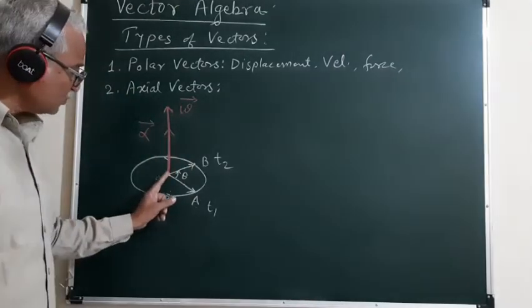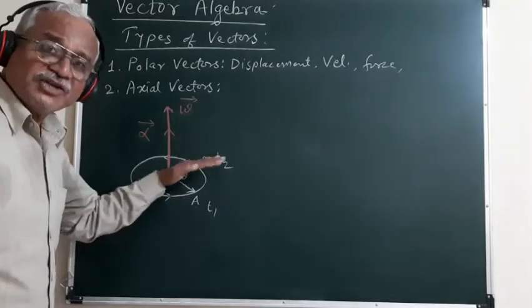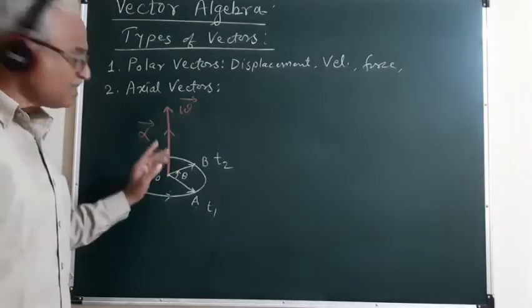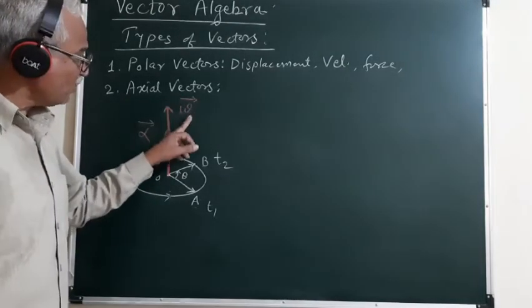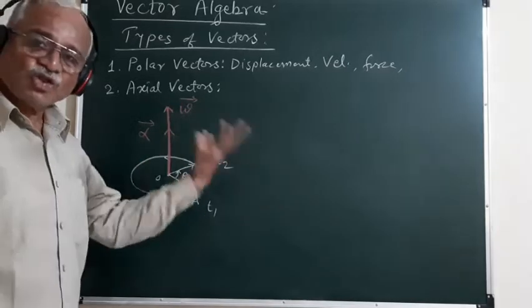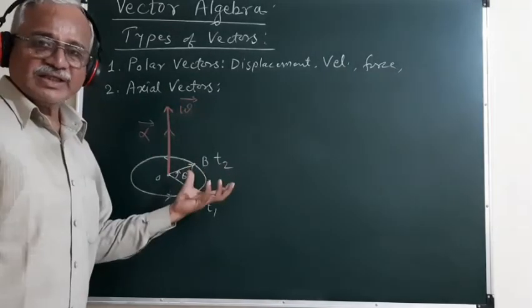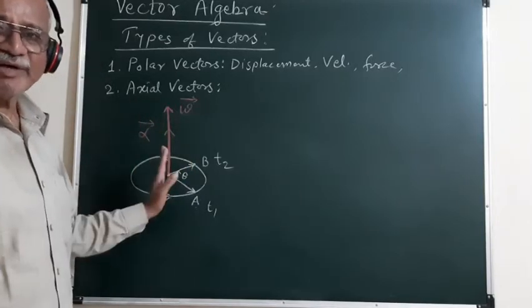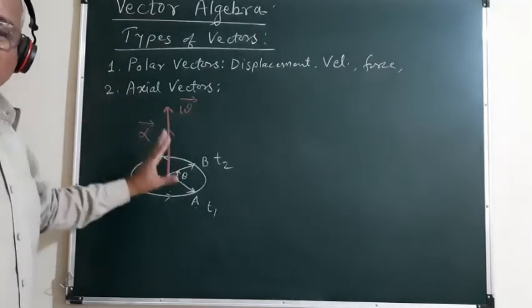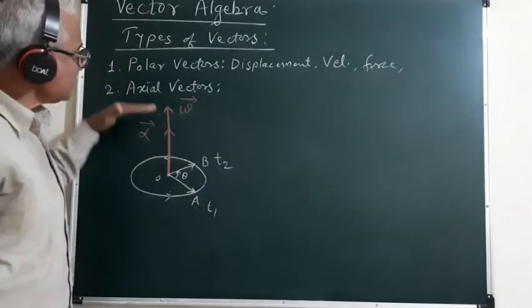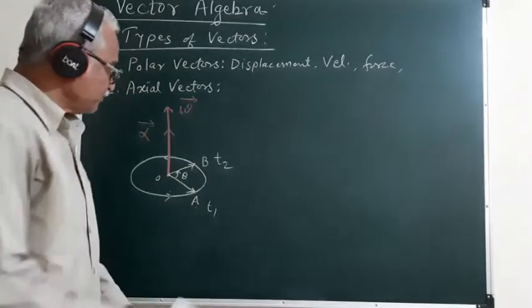The line passing through the center of the orbit and perpendicular to the plane of the orbit is the axis of rotation. And since these quantities, the angular velocity, angular acceleration, as well as the torque, are all directed along the axis of rotation of the particle, such vectors are called axial vectors.